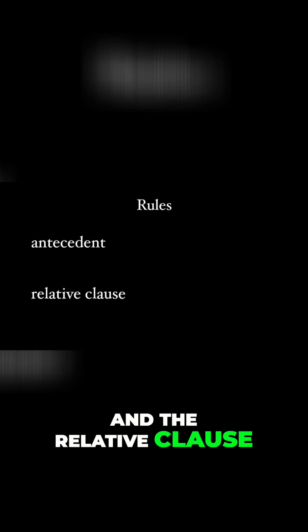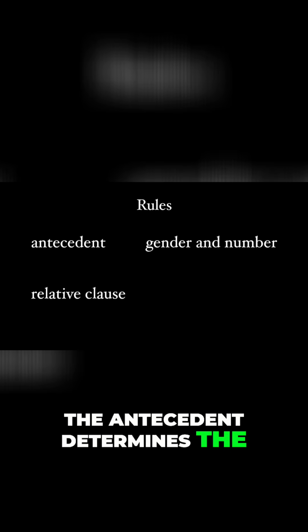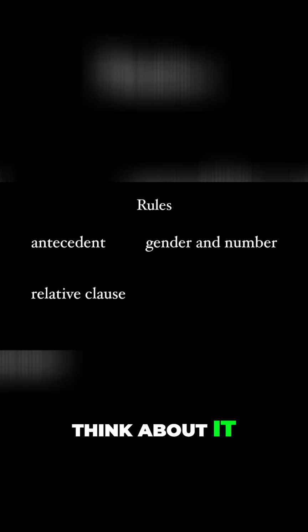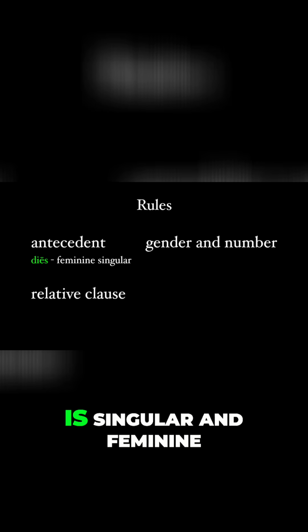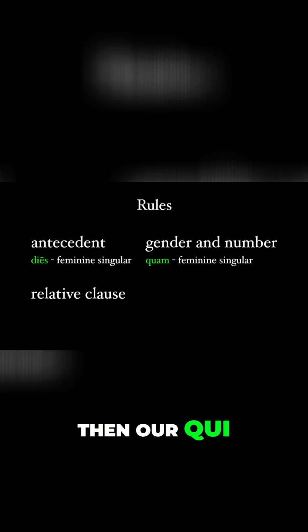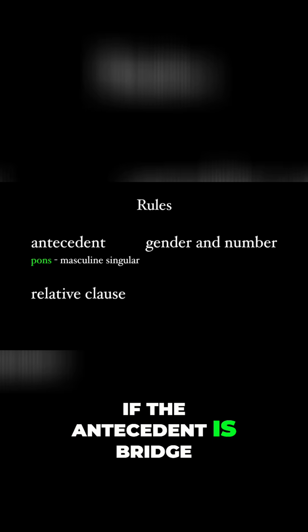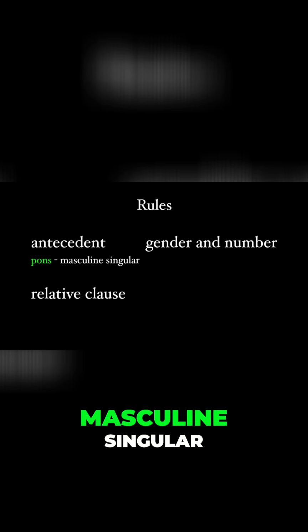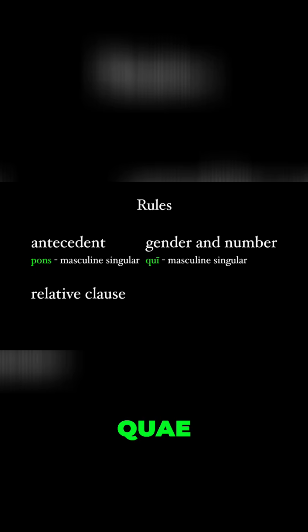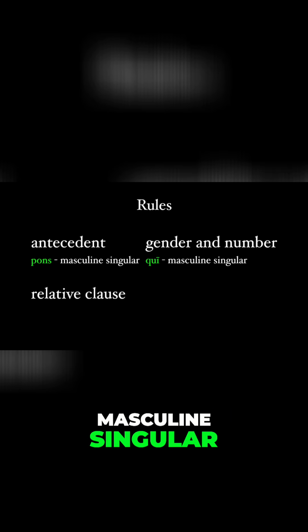The rule then for determining which of these relative pronoun forms to choose comes down to both the antecedent and the relative clause. First, the antecedent determines the gender and number. Think about it. If the antecedent, like dies, is singular and feminine, then our qui, quae, quod will also be feminine singular. If the antecedent is bridge, which happens to be masculine singular, then our form of qui, quae, quod will also be masculine singular.